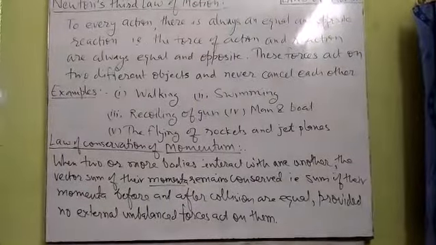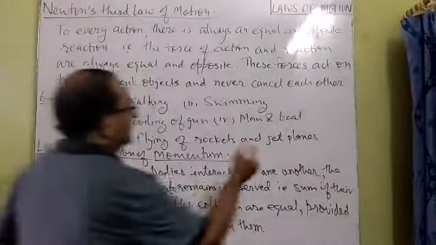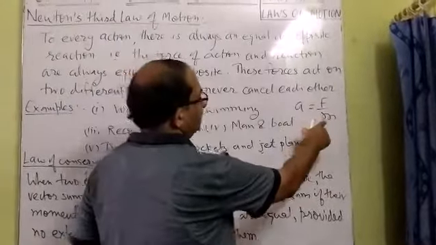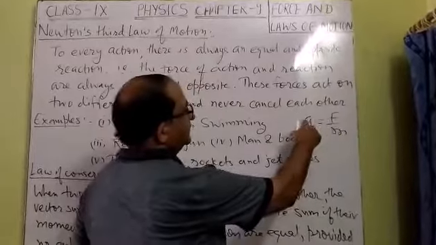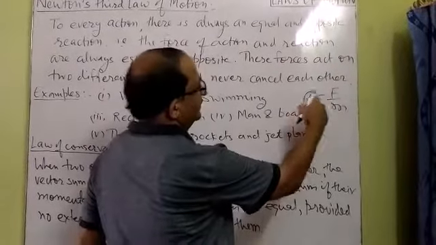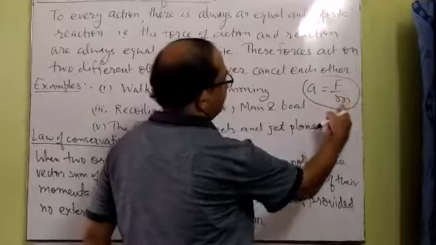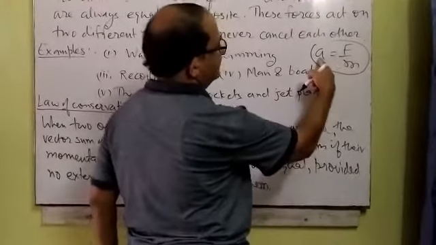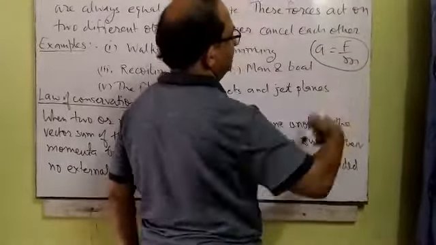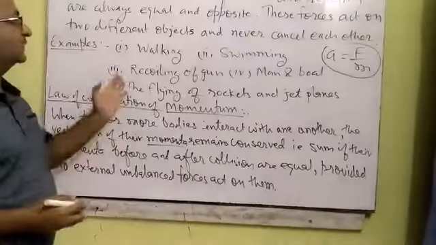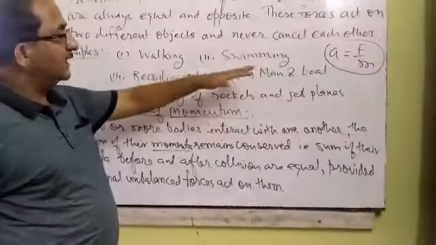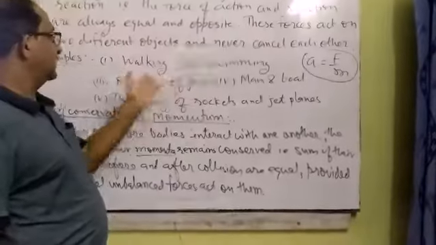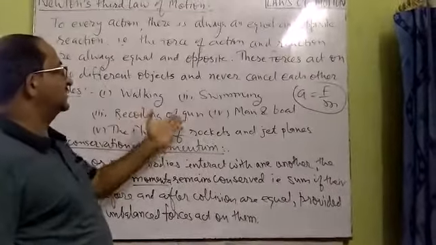As we have discussed, the acceleration a is actually F upon m, meaning those objects whose mass is small, the acceleration produced on them is greater. So in the case of the bullet, since the mass of the bullet is very small in comparison to the gun, the acceleration produced in the bullet is much more in comparison to the gun. The force applied on the bullet is called an action, and the recoiling of the gun in the backward direction is the reaction force.